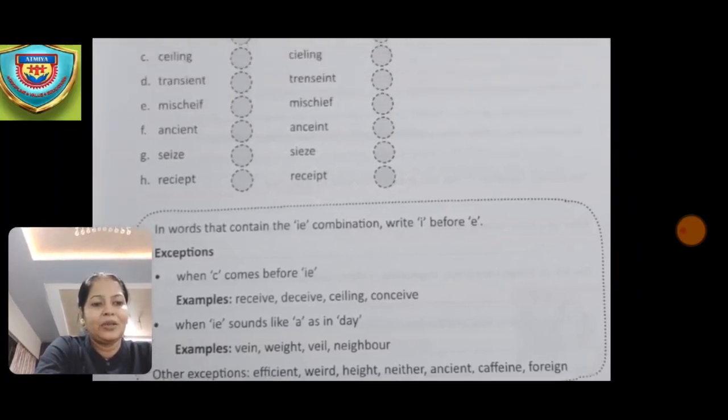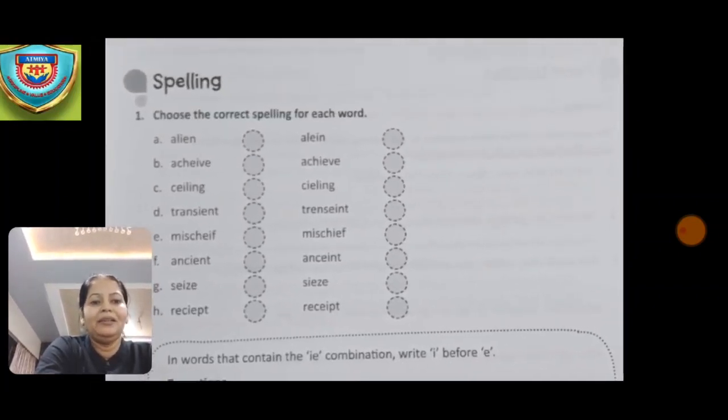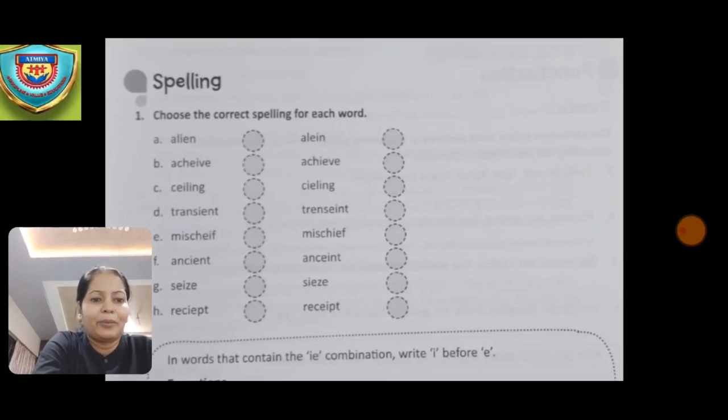Okay, so now you have to see the words given over here and you have to choose the correct spelling for each word. Now, they have given alien and a misspelled version. Okay, so which is the correct answer? Alien. A-L-I-E-N. So this is the correct answer. Now the next one, they have given achieve and a misspelled version. Both the words we have to pronounce same, but what is the correct spelling?